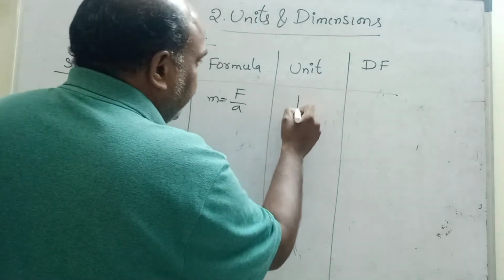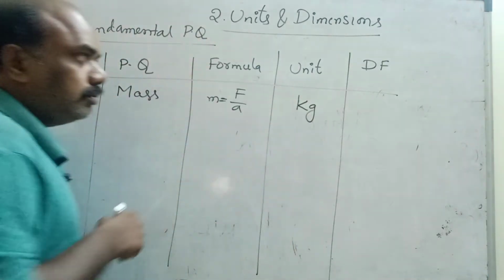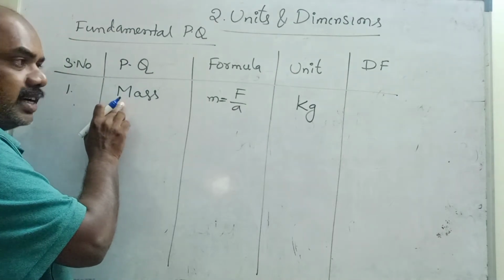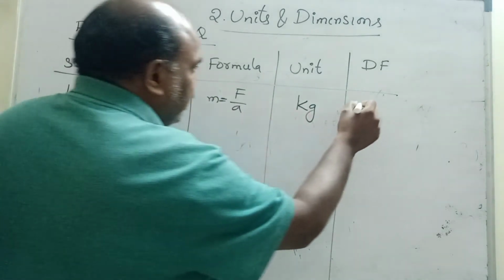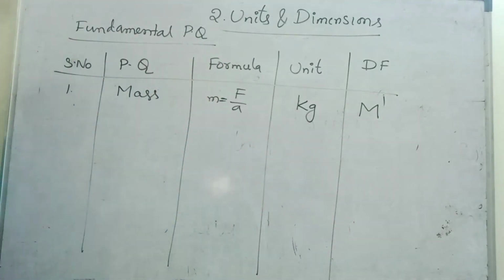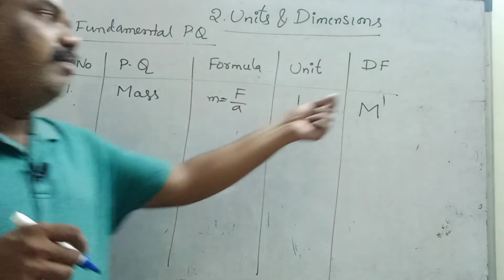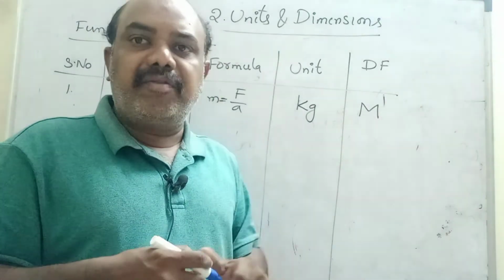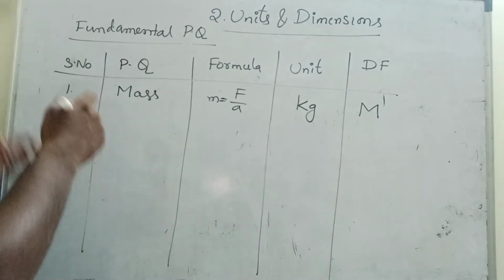Mass MKS unit is kilogram, kg. Dimensional formula: mass starts with the first letter, capital M. The dimensional formula is the powers of the symbols. Mass is denoted by M. If no power is there, you can write 1. M power 1 is the dimensional formula of mass.